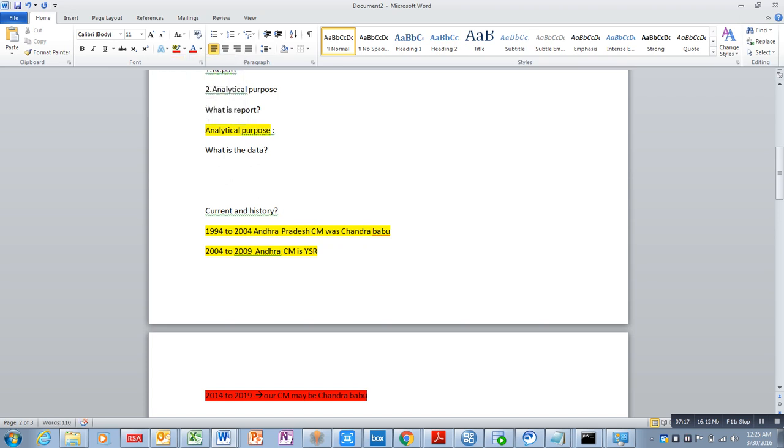This is the history, and this is the current data. History data we can't change, we can't violate or update the data once data is loaded.